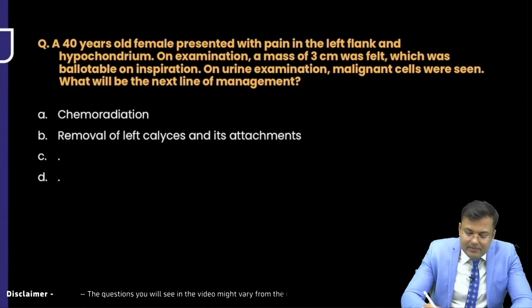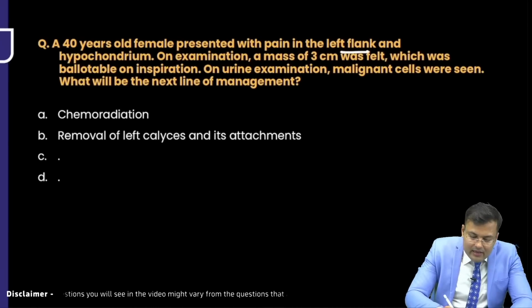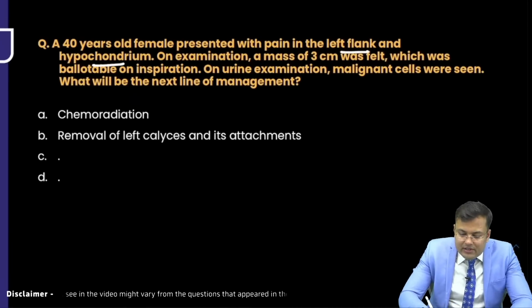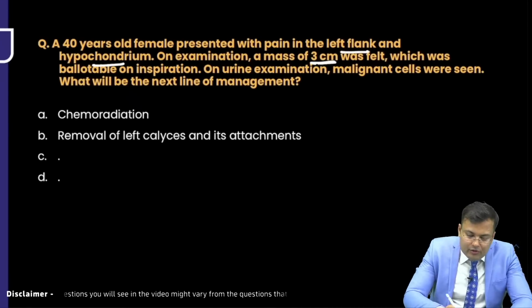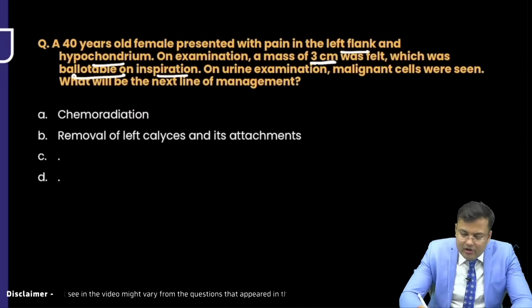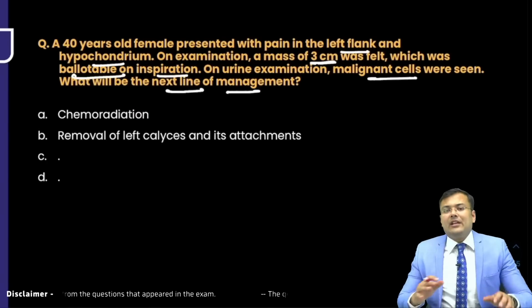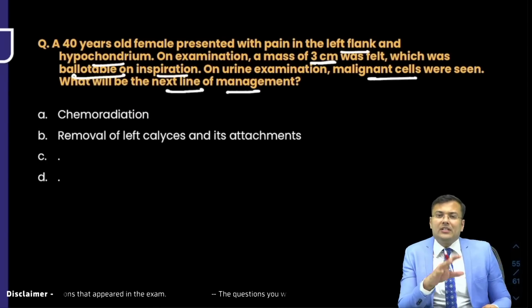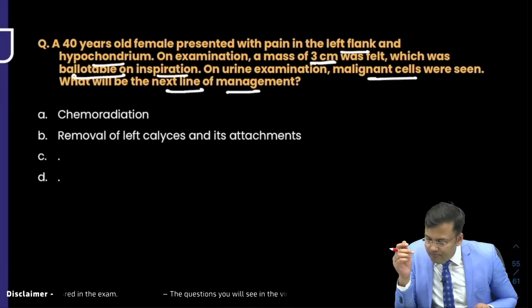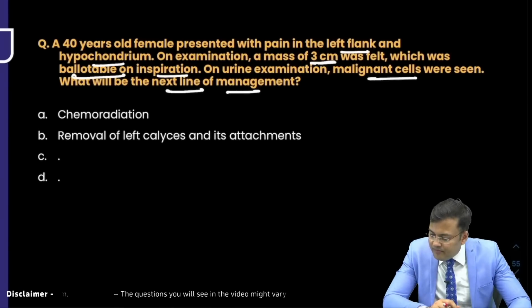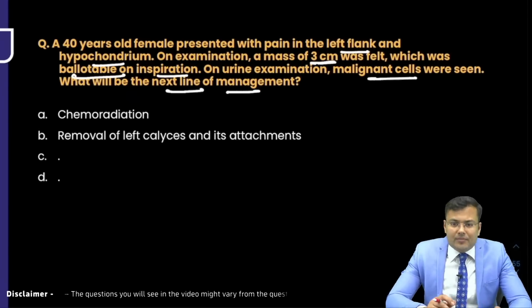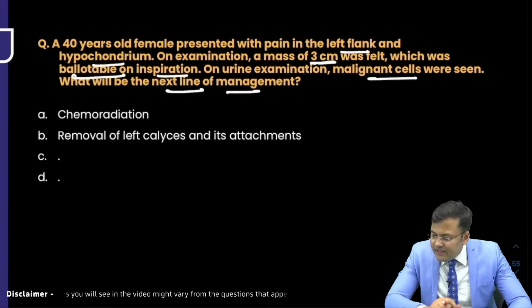40 years old female presented with pain in left flank and hypochondrium. There was a 3 centimeter mass which was ballotable on inspiration. On urine examination, malignant cells were seen. What will be the next line of management? First tell me, this question was there or not? This option was there or not?